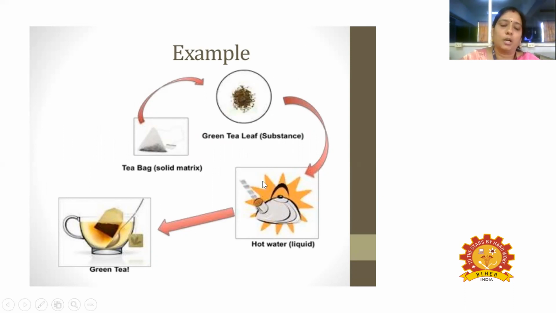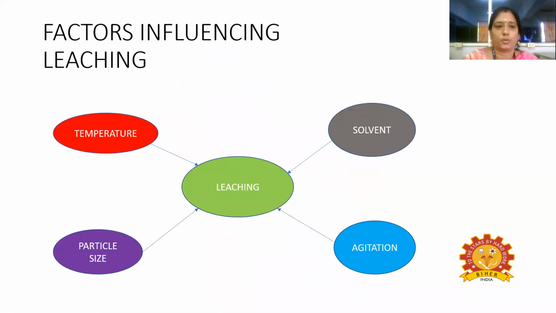When this hot water is mixed with the solid matrix, the tea powder, the tea will be extracted and we will get the tea solution. So the hot water is serving as a solvent, and the solute tea present in the solid matrix is extracted by means of this hot water. This is the best example of the leaching process.